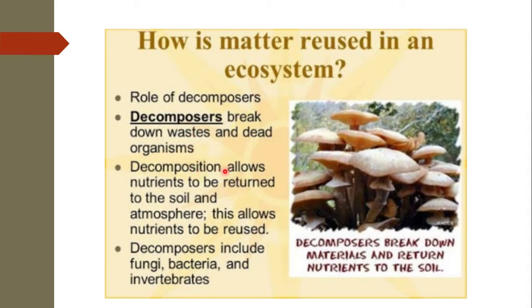And their decomposition allows the nutrients to be returned into the soil and atmosphere. So that is how nutrients are reused naturally. When the plants grow, they take in the nutrients from the soil. But when they die, their body releases the nutrients back to the soil. So that is named as reused.